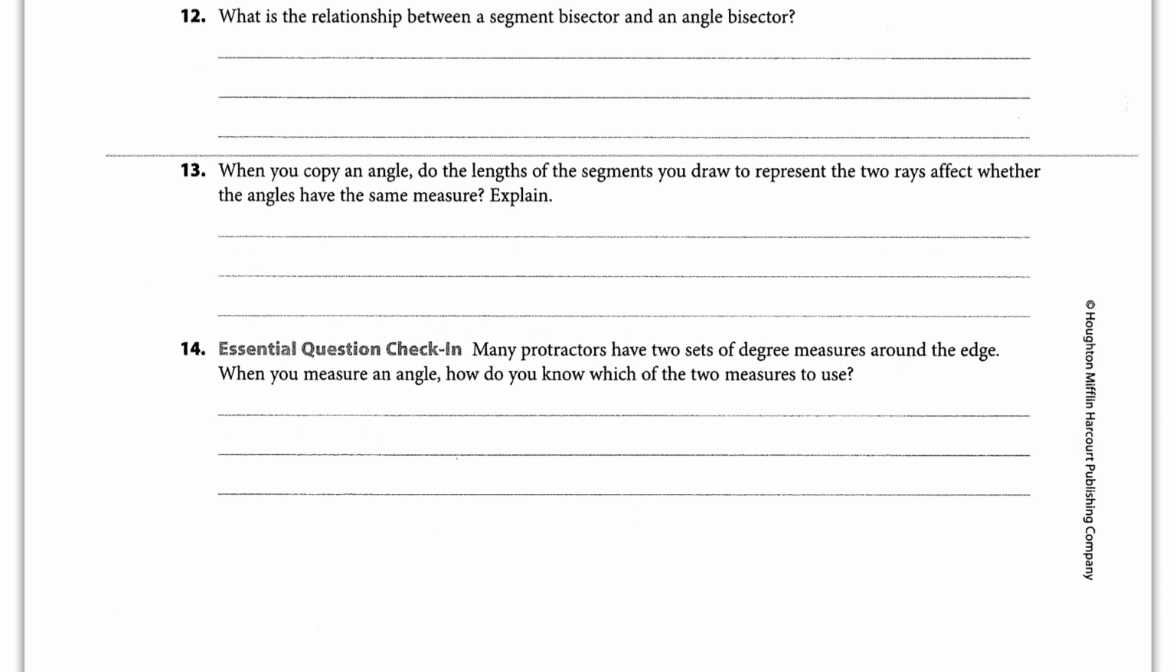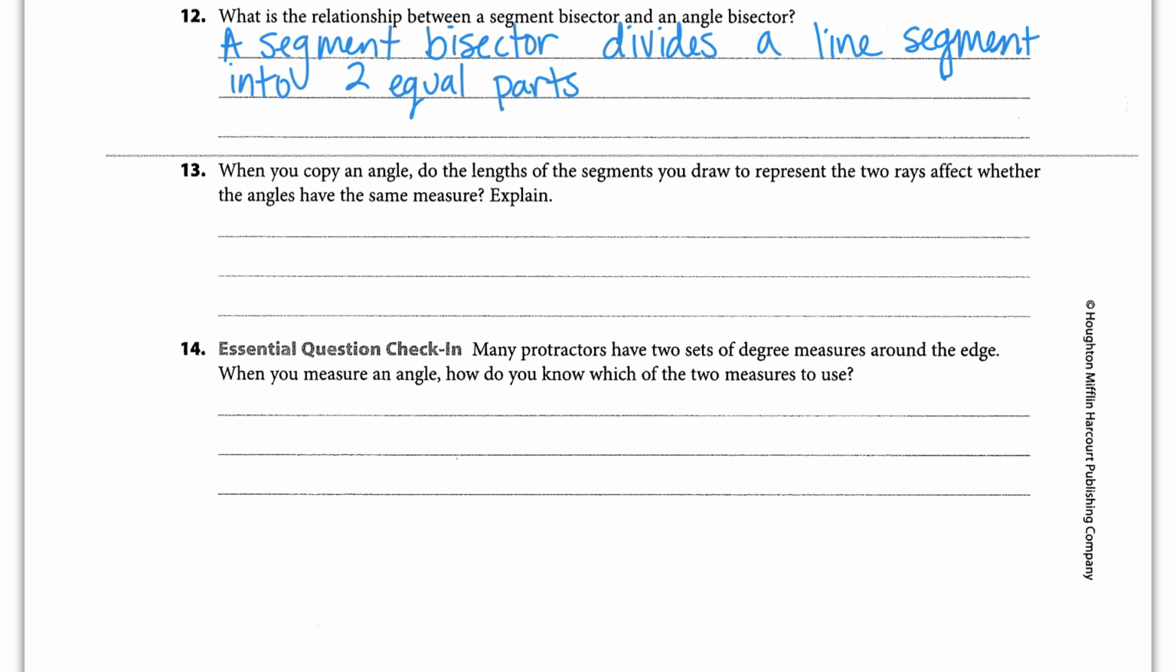12. What is the relationship between a segment bisector and an angle bisector? A segment bisector splits a segment into two parts, and those parts have the same length. An angle bisector splits an angle into two equal measures.